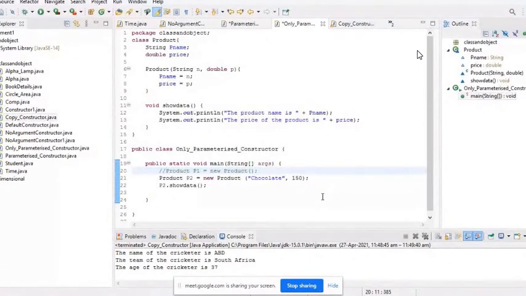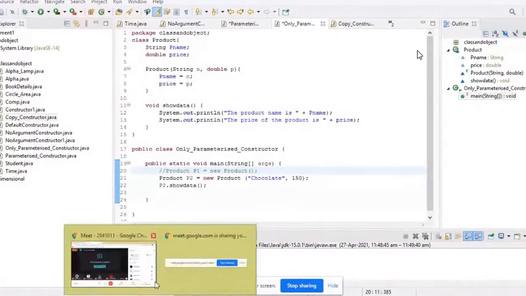It is a parameterized constructor, so it will invoke Product(String n, double p), where pname equals chocolate and price equals 150. Then it will display p2.showData. The output will be the product name is chocolate and the price of the product is 150. Very good.